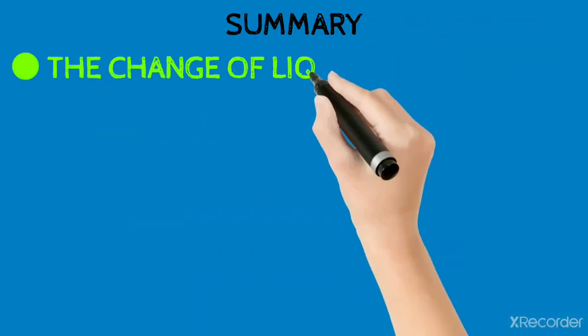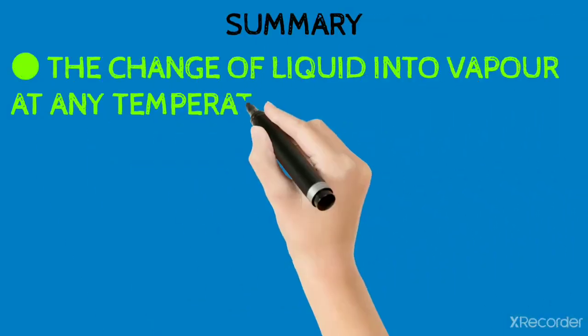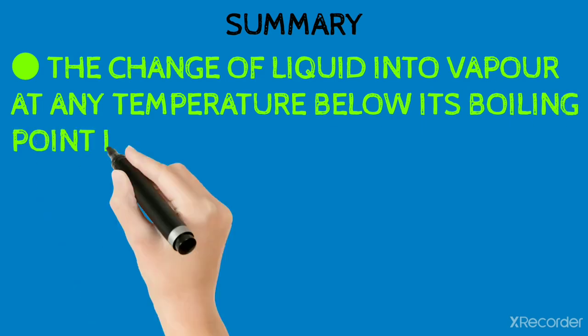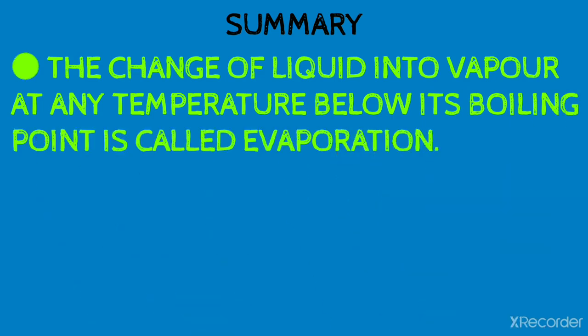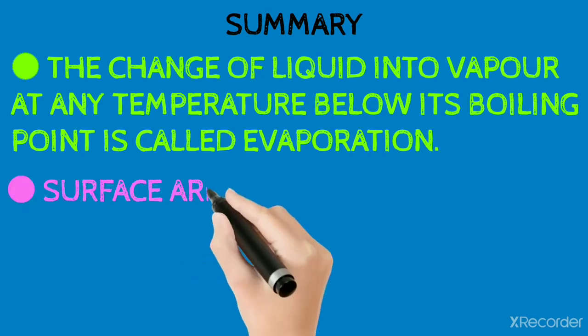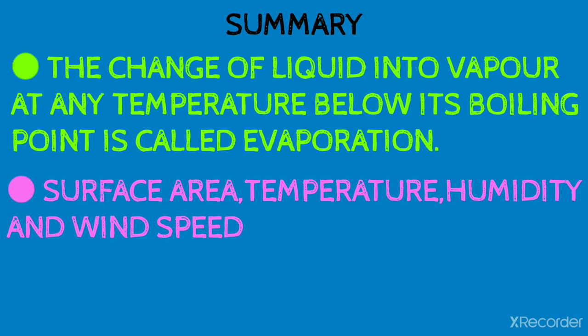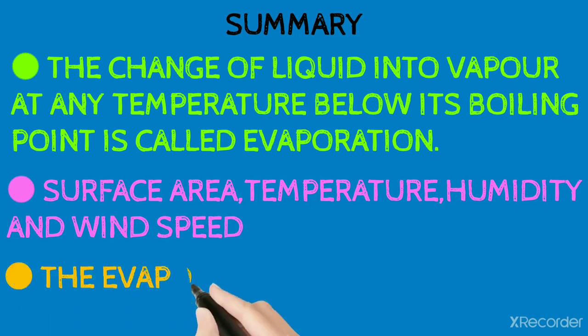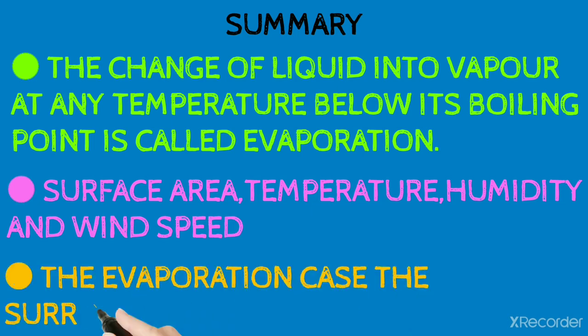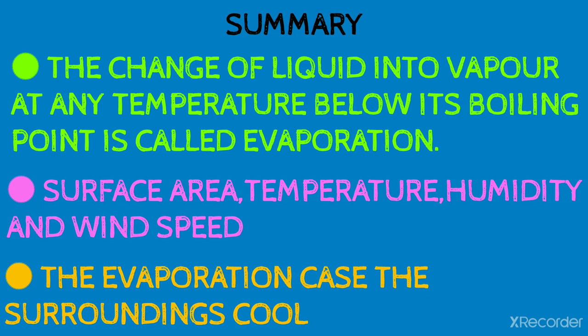The change of liquid into vapor at any temperature below its boiling point is called evaporation. Evaporation is based on surface area, temperature, humidity, and wind speed. Evaporation causes the surroundings to cool. In the next video we will discuss is matter around us pure, which is the second lesson.